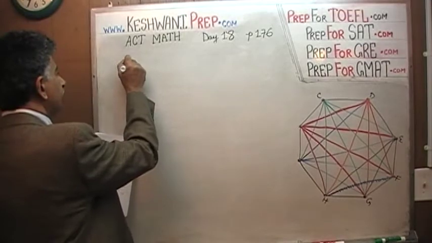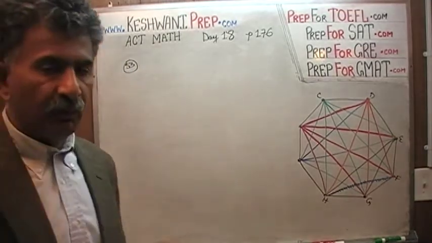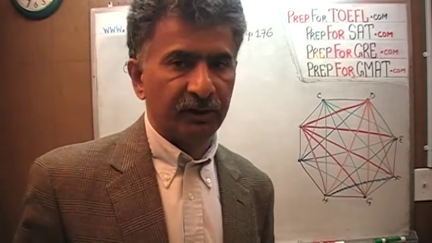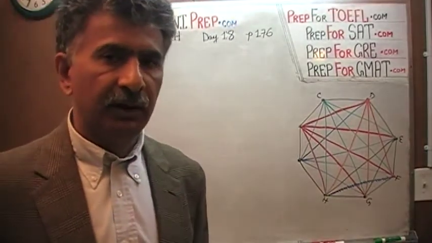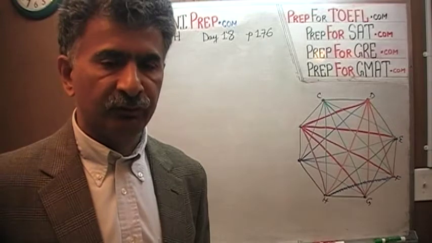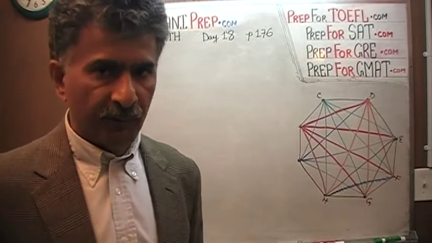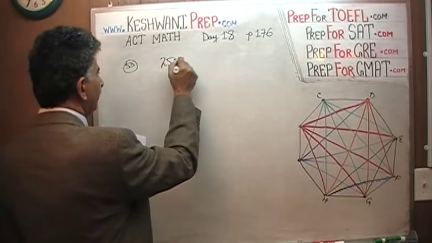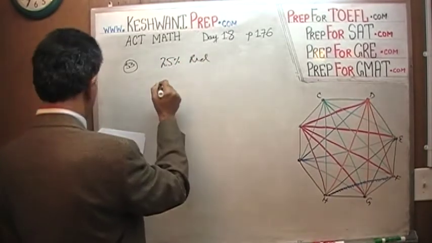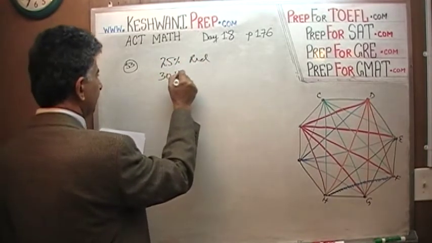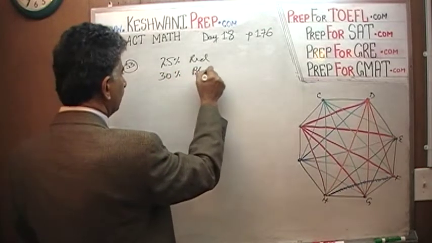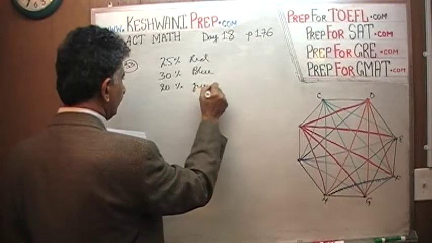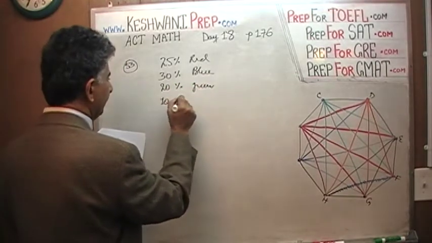In 53, what's going on is that we have this person who goes around asking his or her friends what their favorite colors are, and she made a list of those responses in the form of a survey, and here are the results. 25% of her friends said that their favorite color is red. 30% said blue. 20% said green. And 10% said that their favorite color